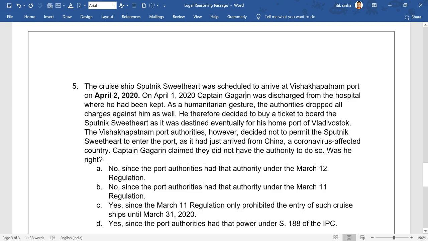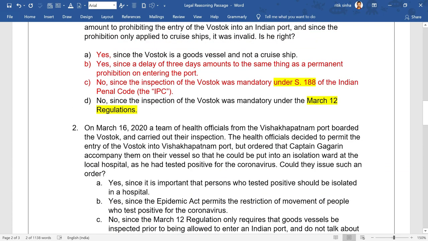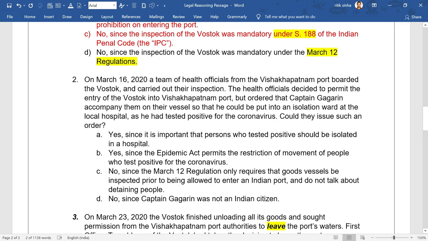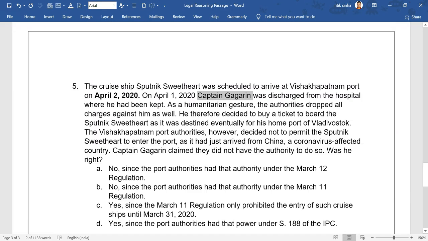Okay, so he was actually charged with section 188 as mentioned in the second question. Yeah, in the second or fourth question it is mentioned, and the authorities dropped all the charges against him. He therefore decided to buy a ticket to board the Sputnik Sweetheart, which is a cruise ship, mind you. And why did he do so? Because it was destined eventually for his home port of Vladivostok.